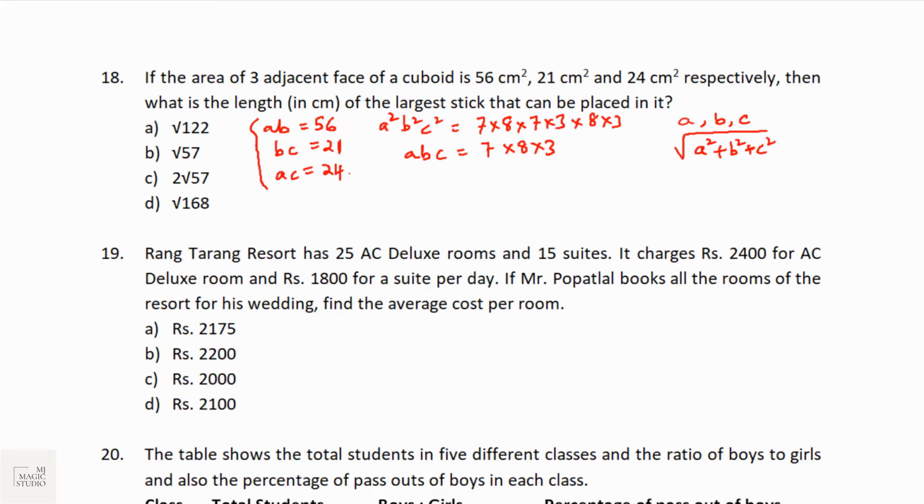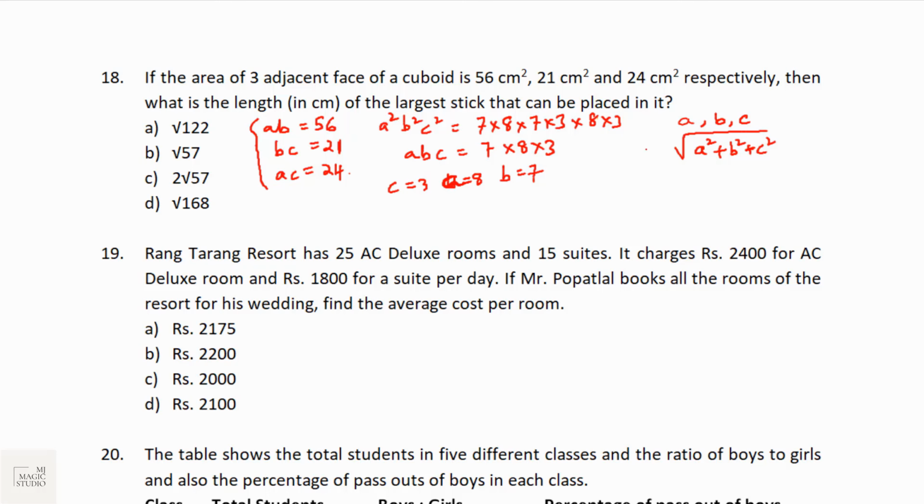ABC divided by AB, 56 gone, value of C is 3. ABC divided by BC, 7 into 3, 21 gone, value of B is 8. And when ABC is divided by AC, 24, the value of A is 7. So now we have the individual values.